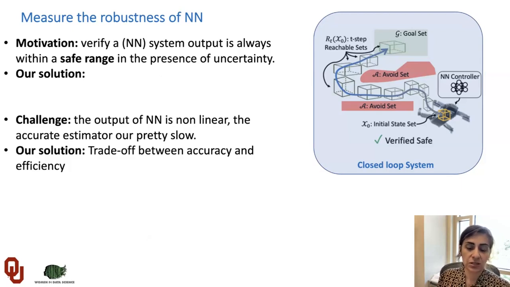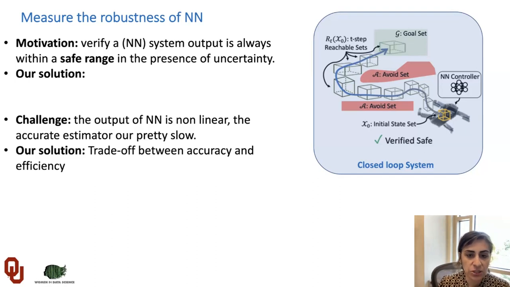It means that instead of following the path, the drone may be in any location in these bounding boxes. But the question is how we can still verify our model is safe enough. The idea is that if these bounding boxes don't collide with obstacles and still lead the drone to the goal destination, we say that our model is verified to be safe.